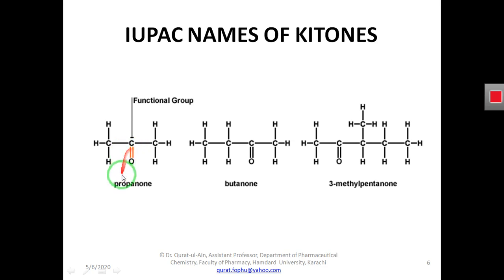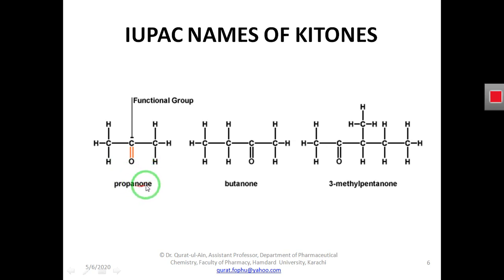But here we are saying propane because it has 1, 2, 3 carbon atoms, and it has a functional group, the carbonyl group. So if we have the carbonyl functional group in the molecule and it is an alkane, we remove the "e" from the end of the name of the alkane and add "one".